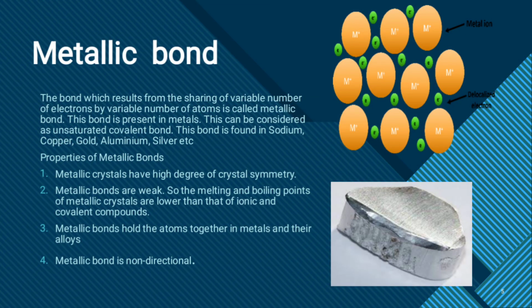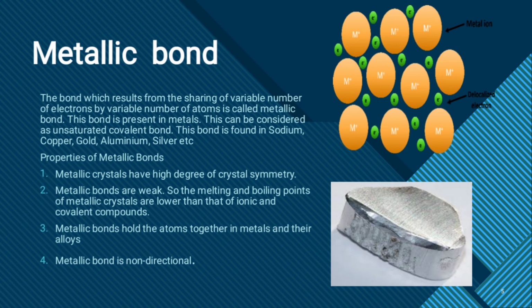Metallic bond. The bond which results from the sharing of a variable number of electrons by a variable number of atoms is called metallic bond. This bond is present in metals. This can be considered as an unsaturated covalent bond. This bond is found in sodium, copper, gold, aluminium, silver, etc.